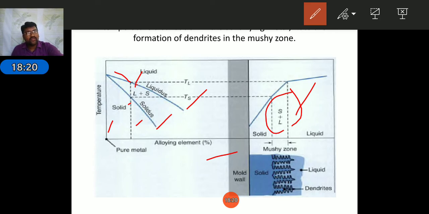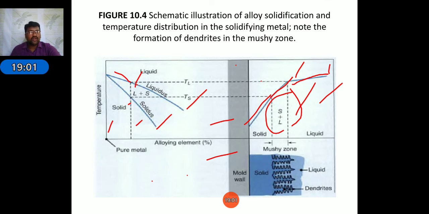It is first in the form of liquid. After that, whenever the temperature drops, that is, as time increases from here to here, this point to this point is known as the freezing zone. Here the phase change will occur, that is liquid to solid. From here to here, what happened? The solid temperature will decrease from the freezing point temperature to room temperature. After that, the heat will be lost from the mold cavity to the molding sand. Like that the solidification process will occur. It is about the dendrite formation in alloys.